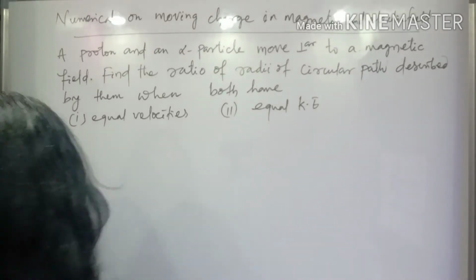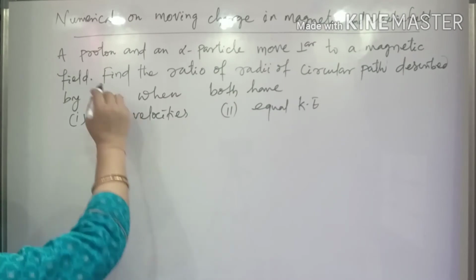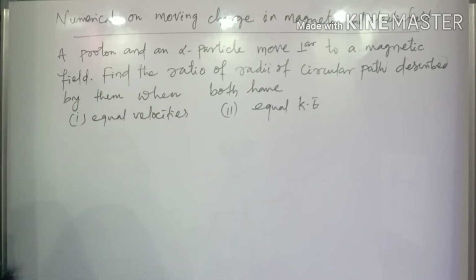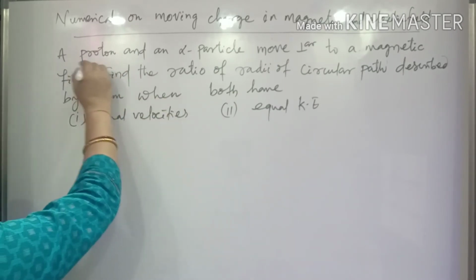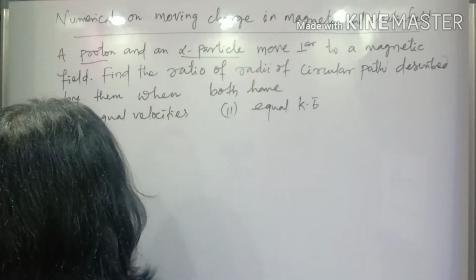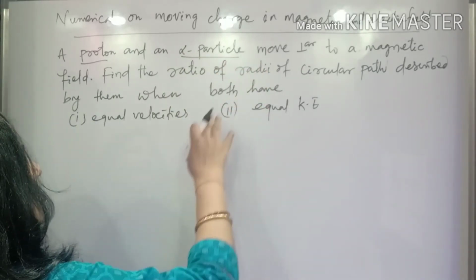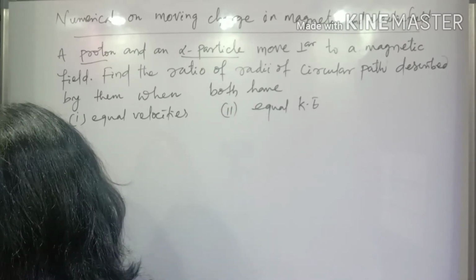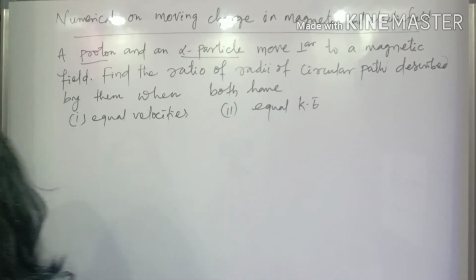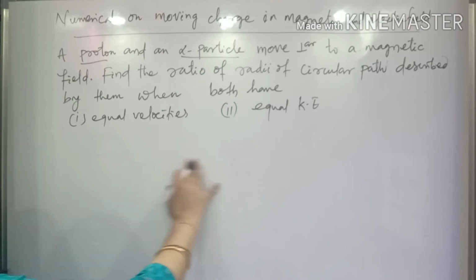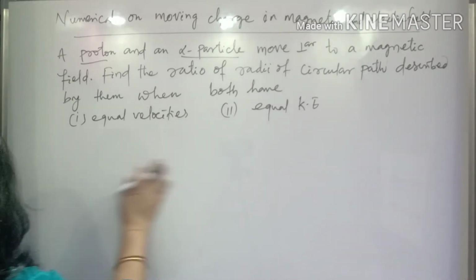Look at this question. The question says: a proton and an alpha particle, so two particles are there, both moving perpendicular to the magnetic field. Find the ratio of the radii of the circular paths described by them when both have equal velocities and when both have equal kinetic energy. So these two cases are there.